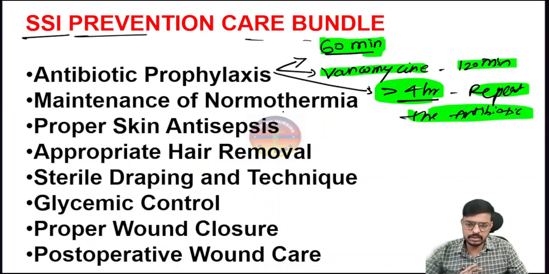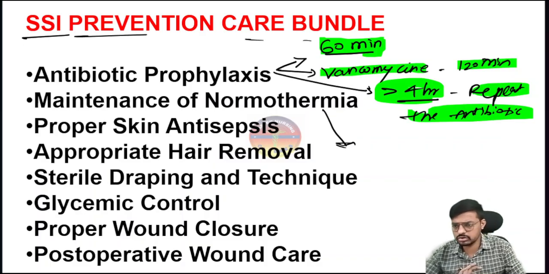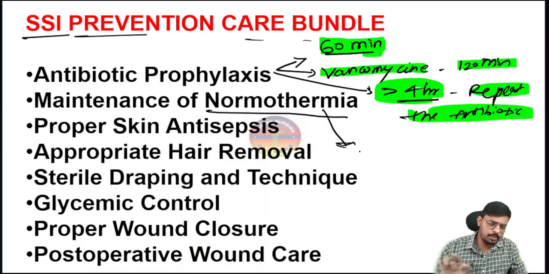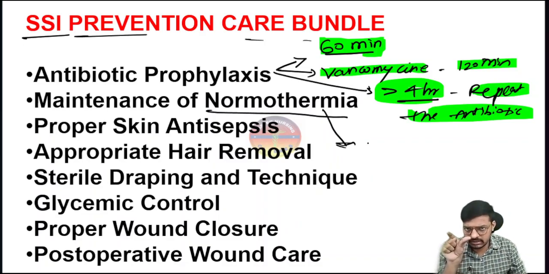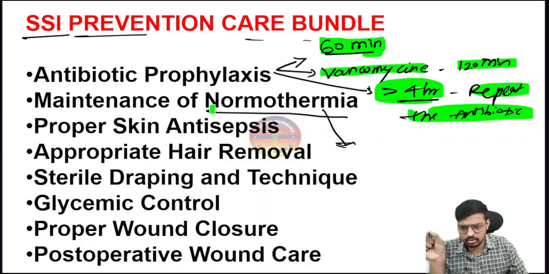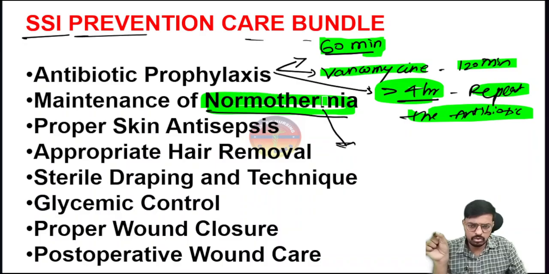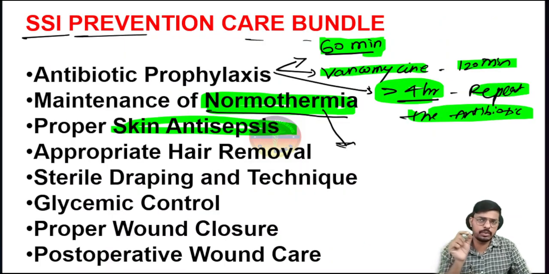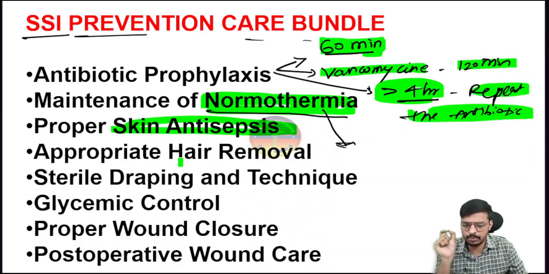Then comes the maintenance of normothermia. Most important, because if the patient's temperature is low preoperatively, intraoperatively or postoperatively, there will be an increased risk of infection. So maintaining normothermia and preventing hypothermia is the most important thing to prevent surgical site infection. Then proper skin antisepsis, as I told you: before doing the surgical incision we have to use antiseptic solutions, chlorhexidine solution and iodine-based solution, to prepare the surgical site.